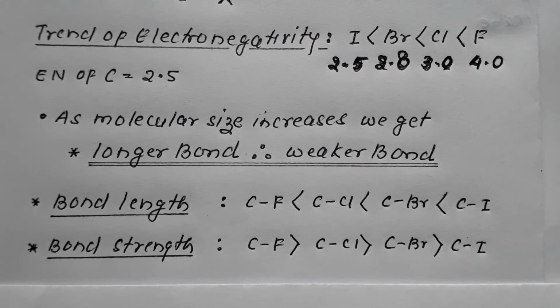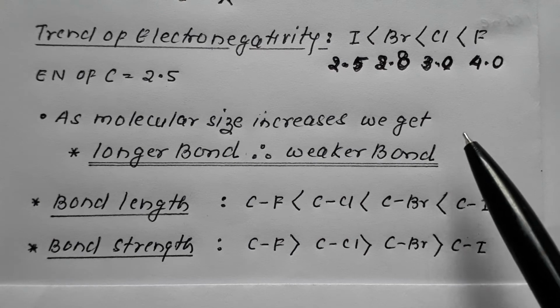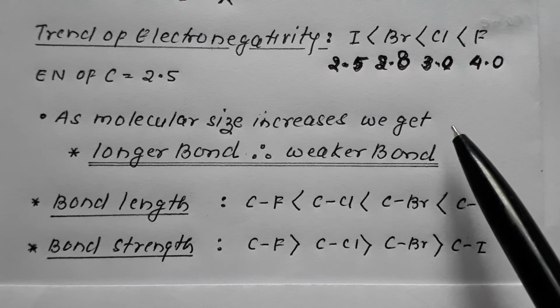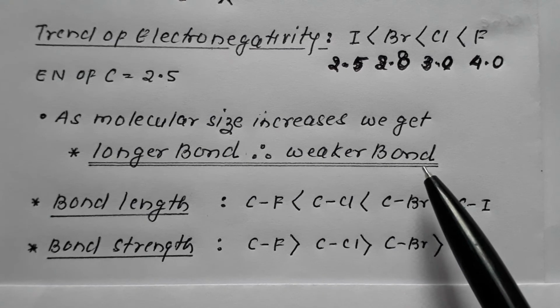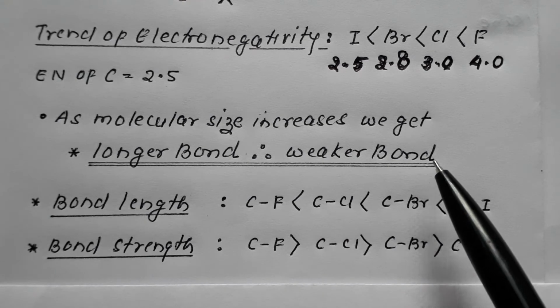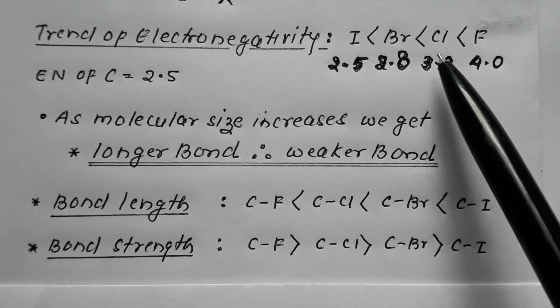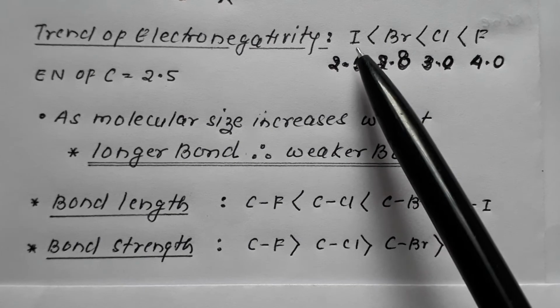Now one more very important point. As molecular size increases, we get a longer bond, and therefore a weaker bond. Suppose I take methyl to which fluorine is attached, methyl to which chlorine is attached, methyl to which bromine is attached, and methyl to which iodine is attached.